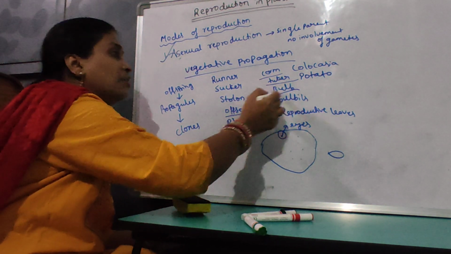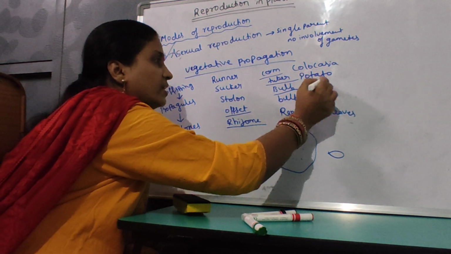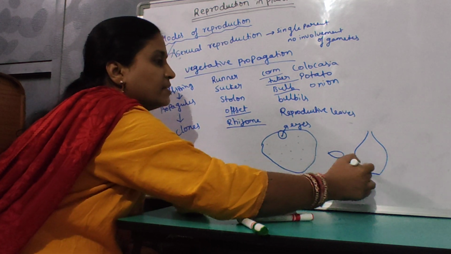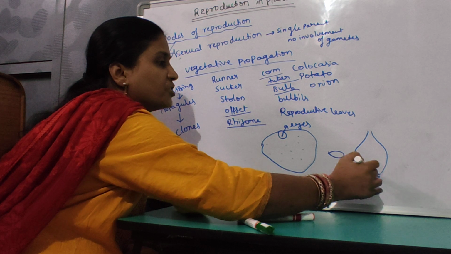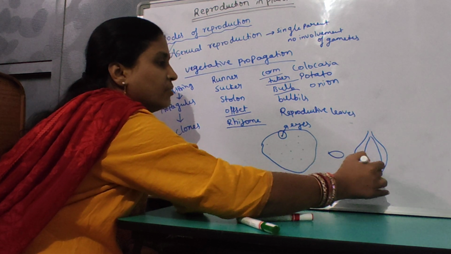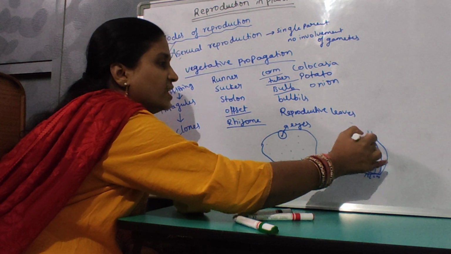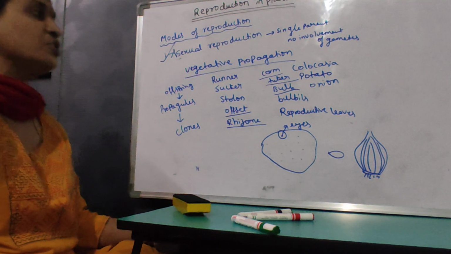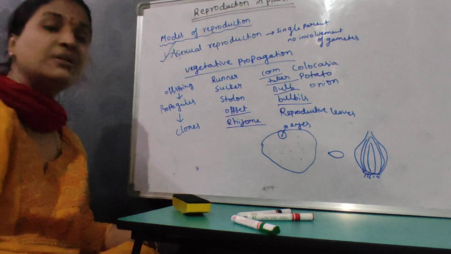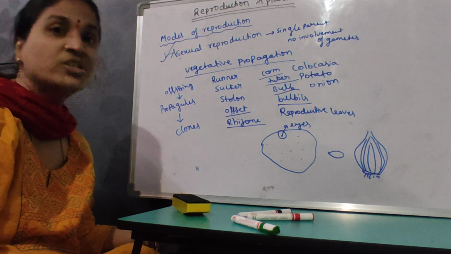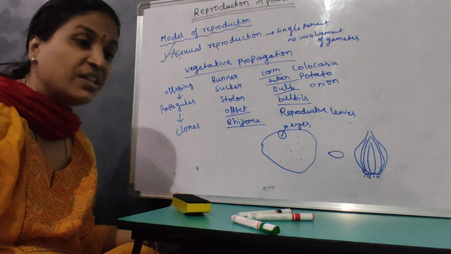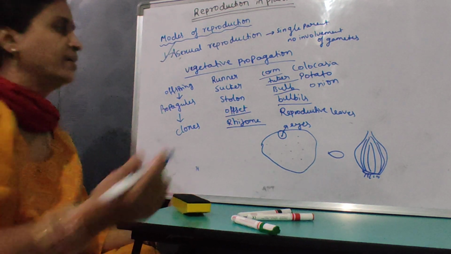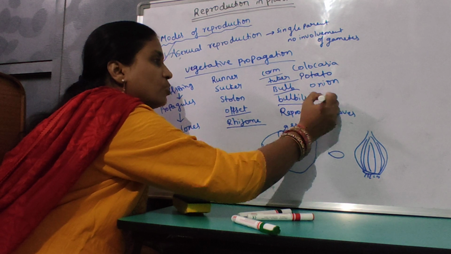Then coming on to bulb, a very good example is onion. This is the discoid stem, adventitious roots. These are the fleshy leaves, or the storage leaves, isn't it? So this is also useful for vegetative propagation. Bulbils are nothing but the axillary buds or the terminal buds. When they detach from the parent plant, and favorable conditions are there, they develop into a new plant. A very good example is Dioscorea and Agave.